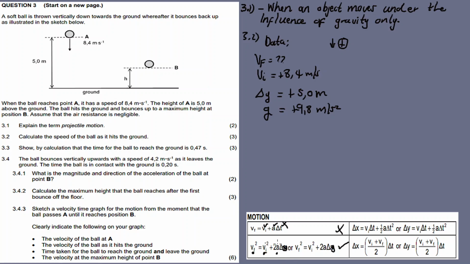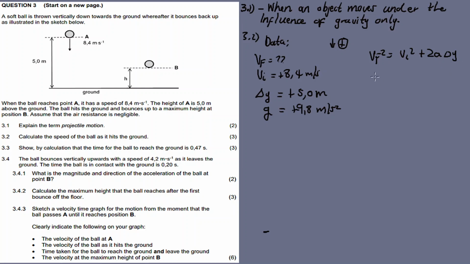I have the initial velocity and the gravitational acceleration, so the final velocity squared is equal to v initial squared plus 2a delta y. All right, I see, I must go back because I wrote in the wrong place. So v final squared equals v initial squared plus 2a delta y. So we use this formula again.